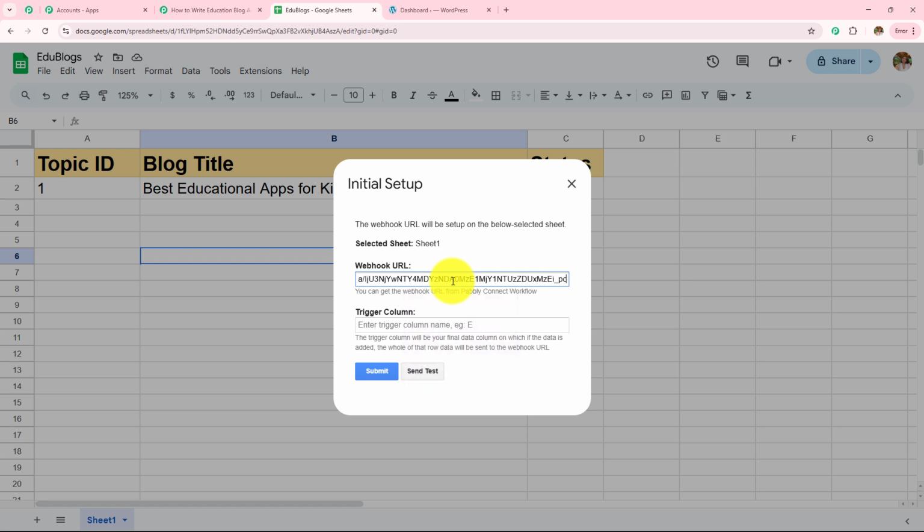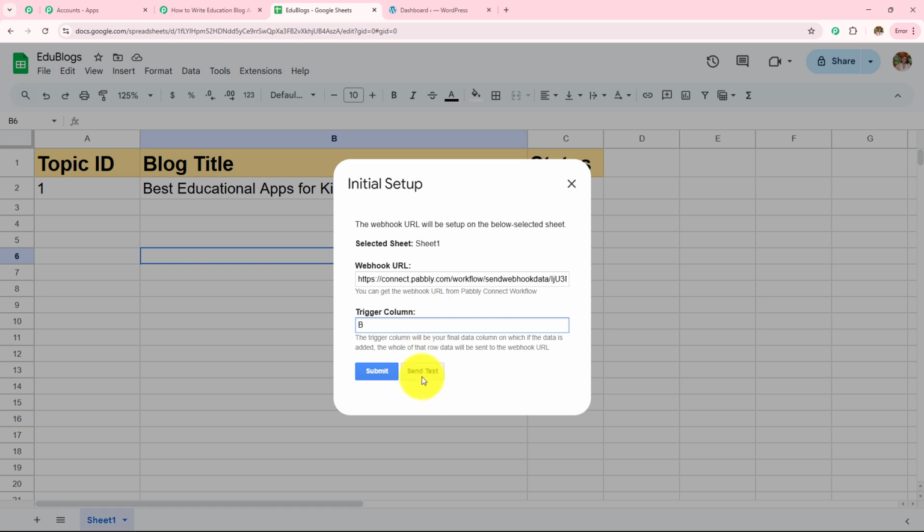Then I need to enter the trigger column. So it's written the trigger column will be the final data entry column on which if the data is added, the whole of that row data will be sent to the webhook URL. So here my final data entry column is column B, and as soon as the data is added in this particular column, the complete row data will be sent to Pabbly Connect. Here trigger column means just the last data entry column. Here I'm not adding column C because this is not the last data entry column where I am adding the blog title. This status will be updated later when the post is created and posted on WordPress. For now, my final data entry column is column B.